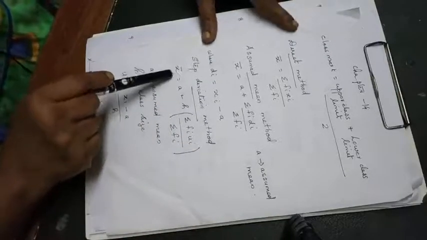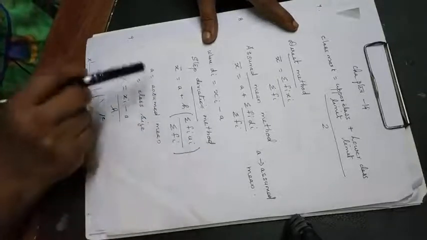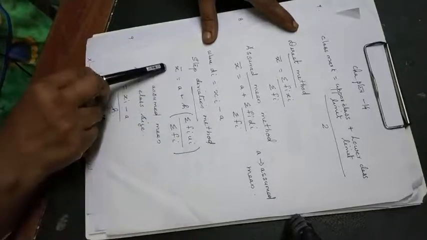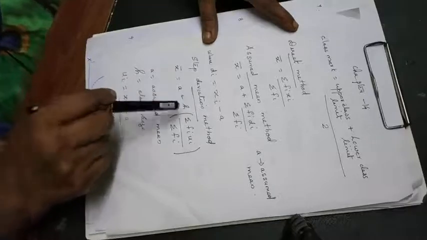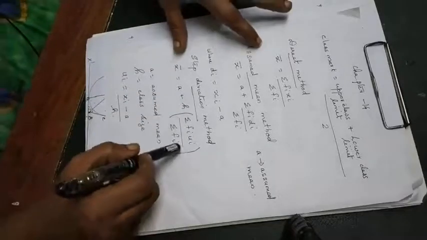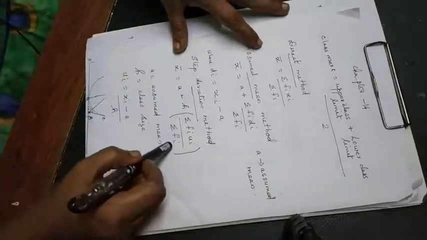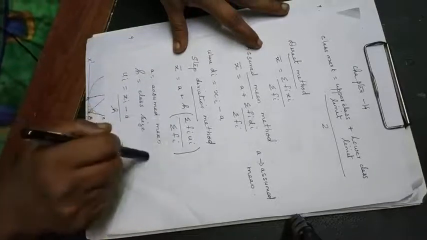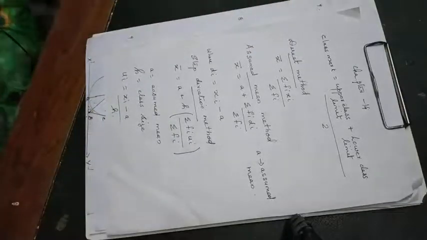Now the next one is the step deviation method, that is x bar is equal to A plus h into sigma fi ui by sigma fi, where A is the assumed mean, h is the class size, and ui is equal to xi minus A by h.